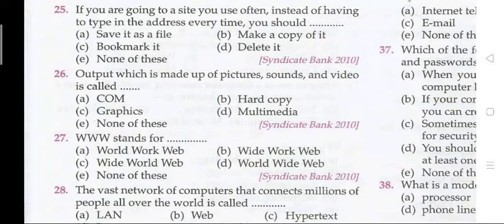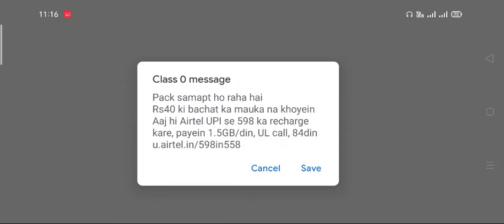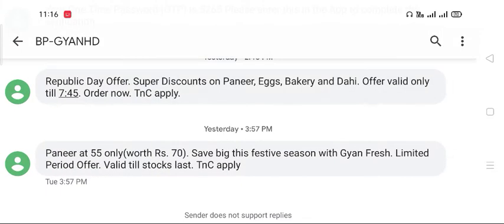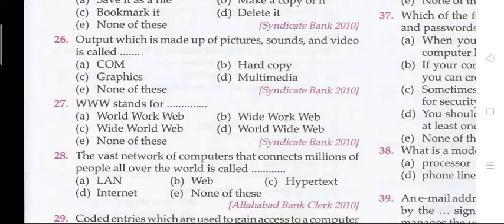Question 27. WWW stands for? The right answer is 27 D, World Wide Web. Question 28. The vast network of computers that connects millions of people all over the world is called? The right answer is 28 D, that is the internet.